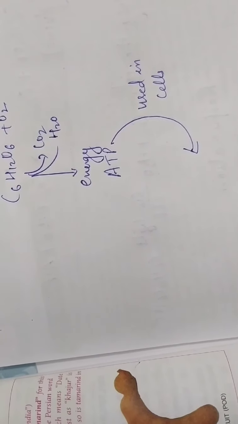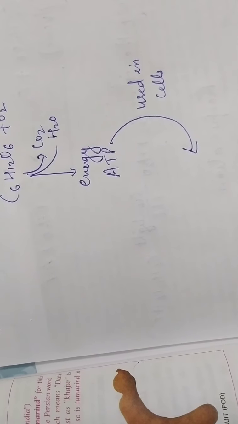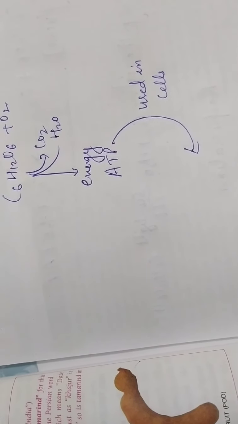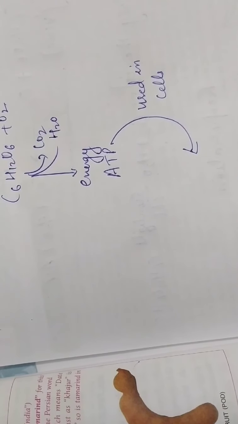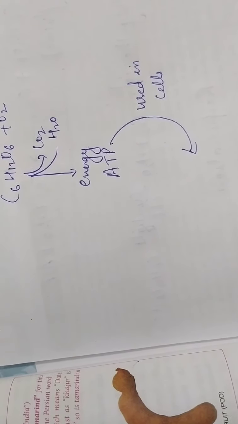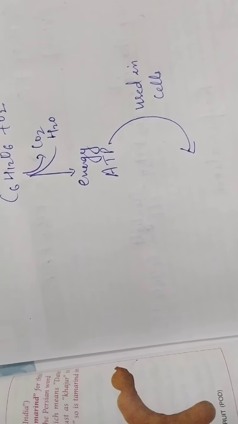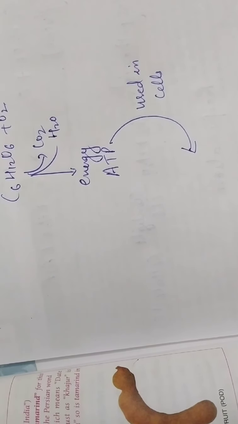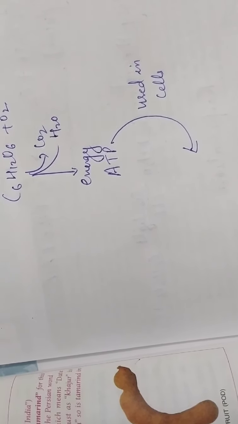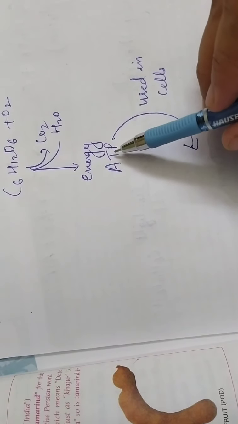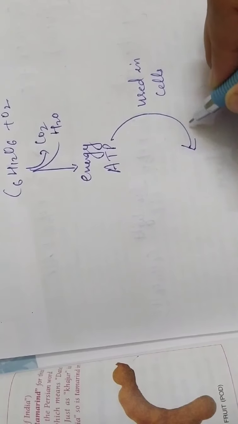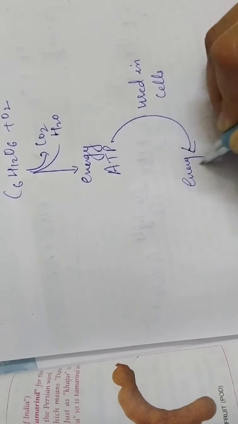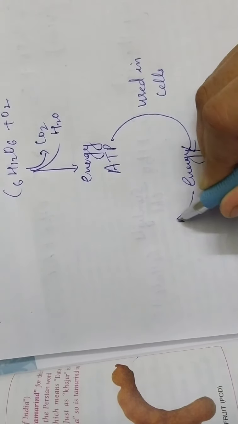There are so many activities going on in our cells, such as the formation of complex chemical compounds like proteins, molecules, organelles, and new cells. For each step, for each metabolic activity, energy is used. When energy is used, suppose one molecule of ATP is used, then this ATP gets converted into